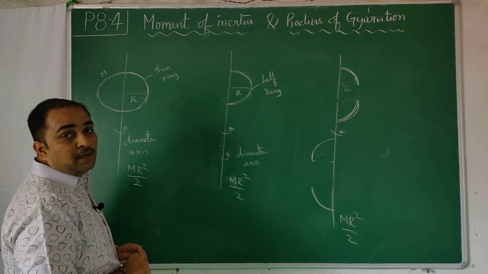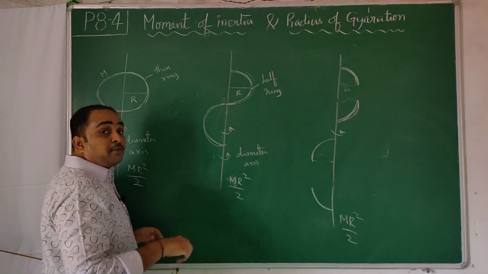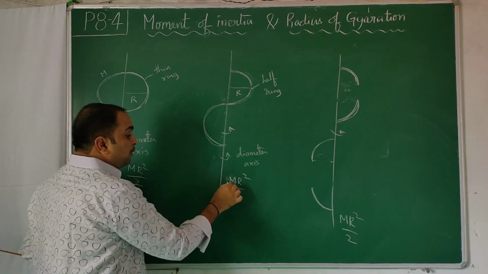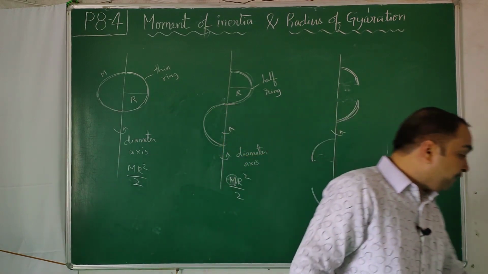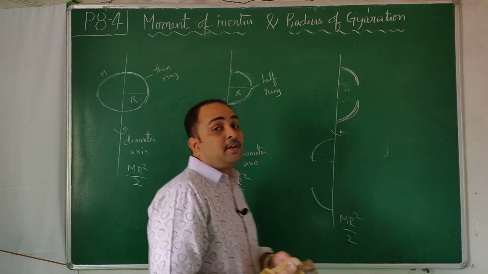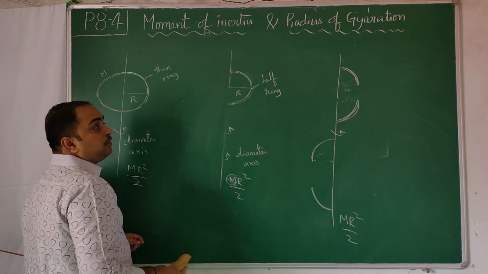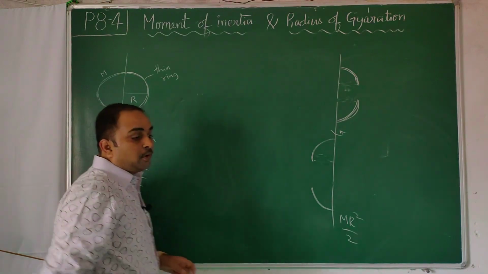Mass m is the mass of the half ring. Now if I keep one more mass like this, you take the mass of the full ring. Formula-wise, m represents mass. Is it half mass, full mass? You don't have anything like that. M represents mass. If you have taken a half ring, then you have to write half ring mass into r square by 2. If you have a full ring, then you have to take full ring mass into r square by 2.